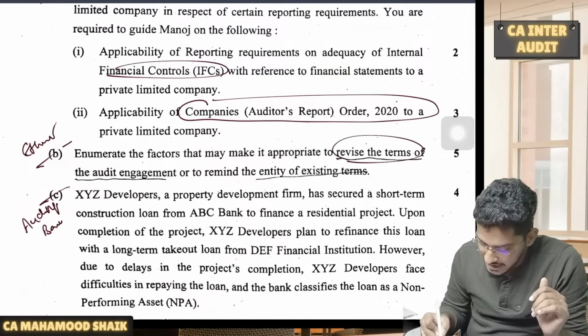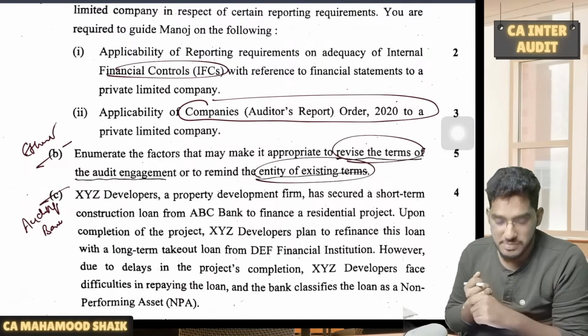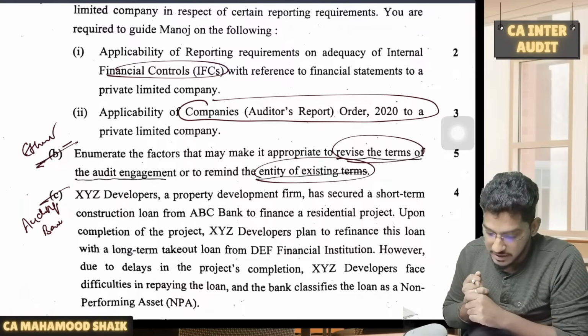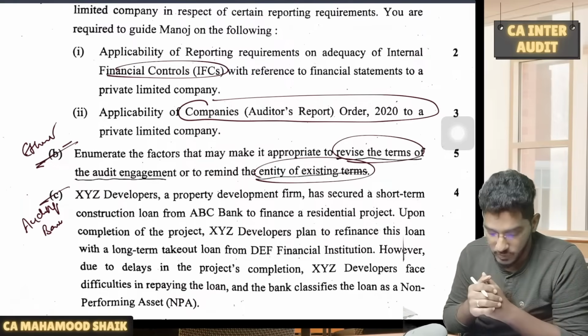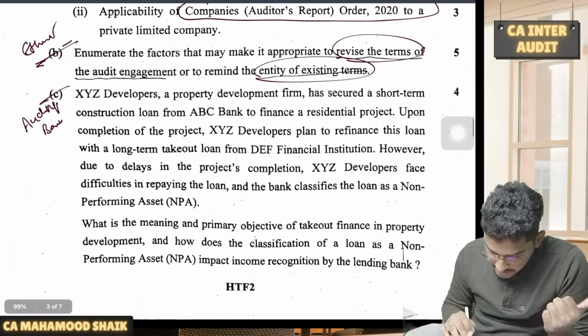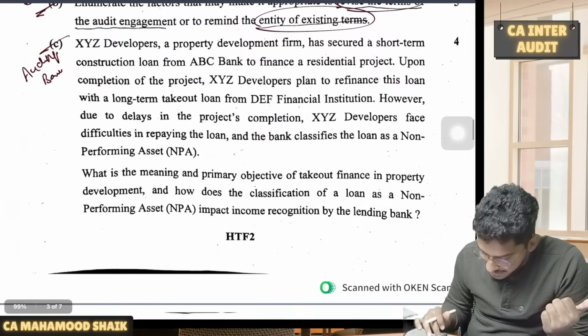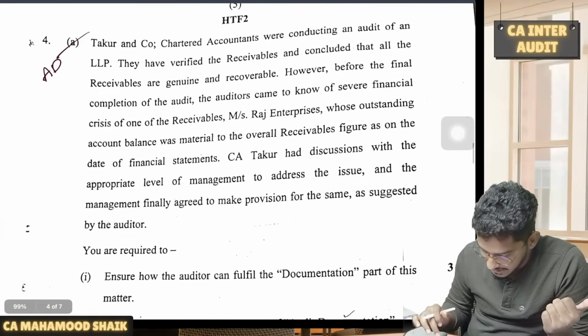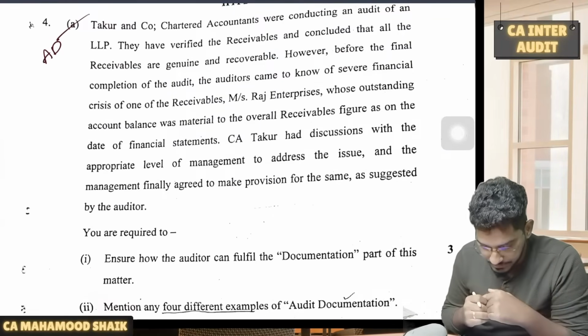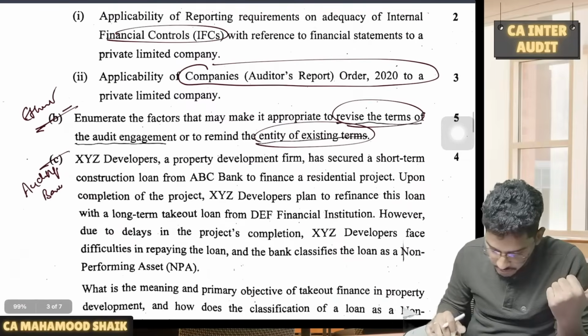Revise the terms of audit engagement or remind the entity of existing terms. Nothing but what are the circumstances in which you are required to revise the terms of the audit engagement, or when you are required to issue the engagement letter once again, ethics and the terms of engagement. So that's what you are required to write. Next one is regarding audit of banks, where they talk about NPA, income recognition, and also takeout finance related questions. Next one. This question is from audit of banks.